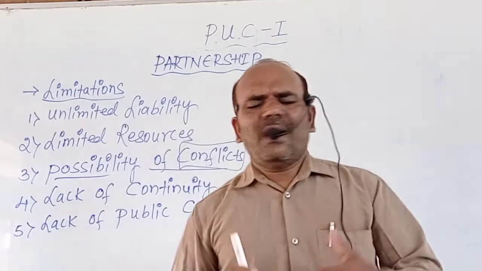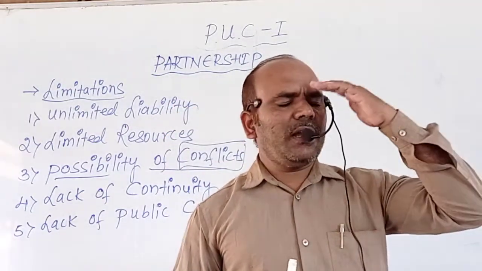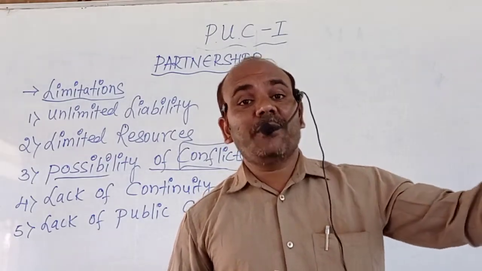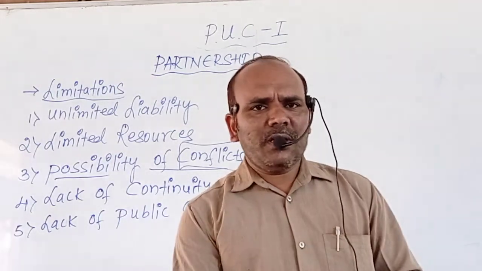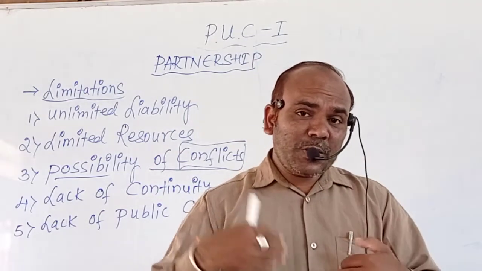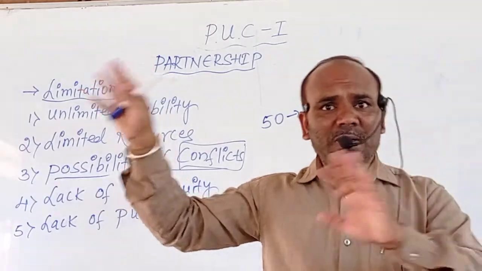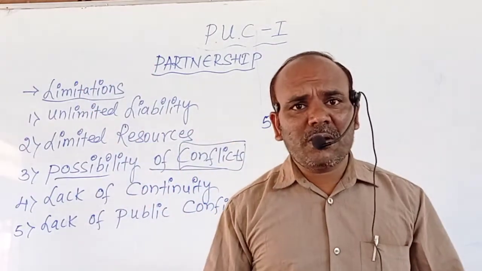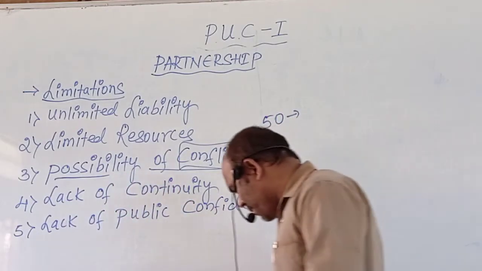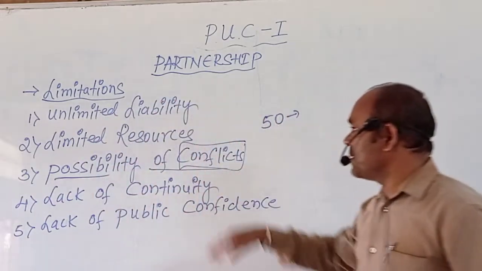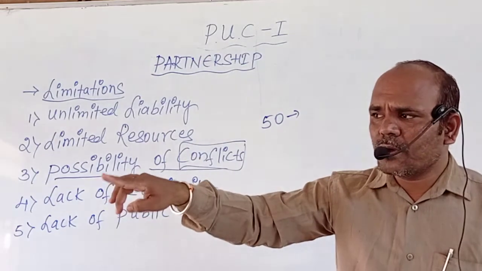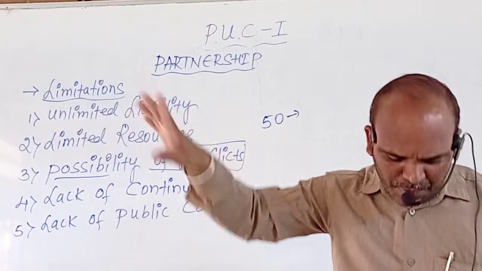I am not interested to continue in this business because there are n number of problems, or there are n number of differences of opinion that come up at the time of decision making. I am not going to continue in this business. But it is not possible for me to transfer my position to another person who is interested in this business. That is also not possible. So this is one of the drawbacks of the partnership form of business: the possibility of conflicts. These conflicts lead to the end of the partnership business.